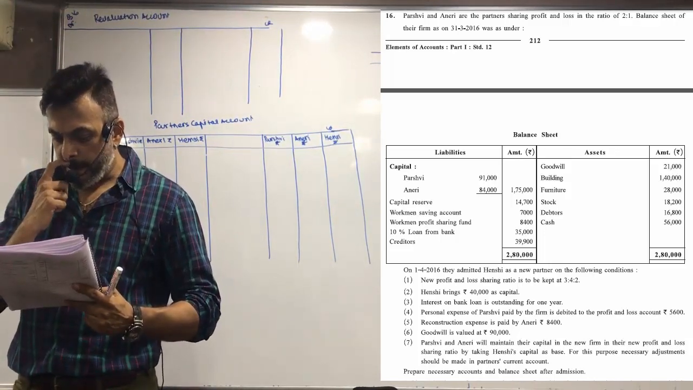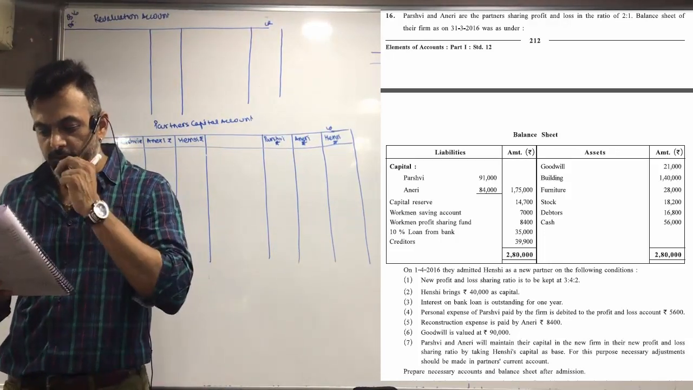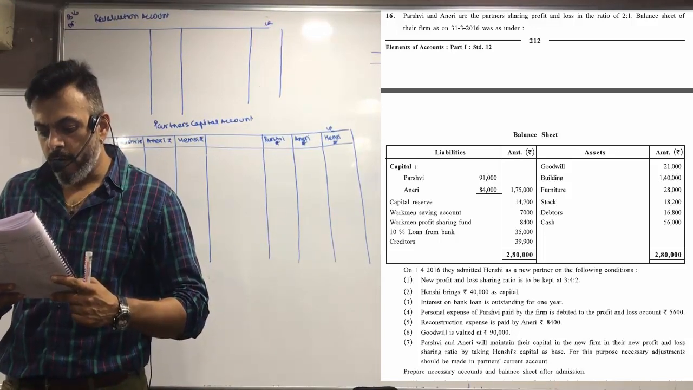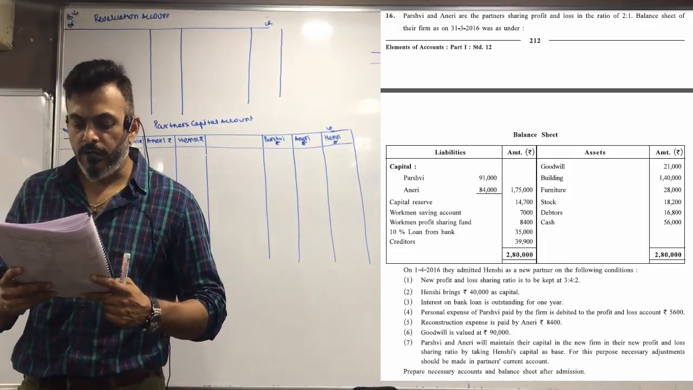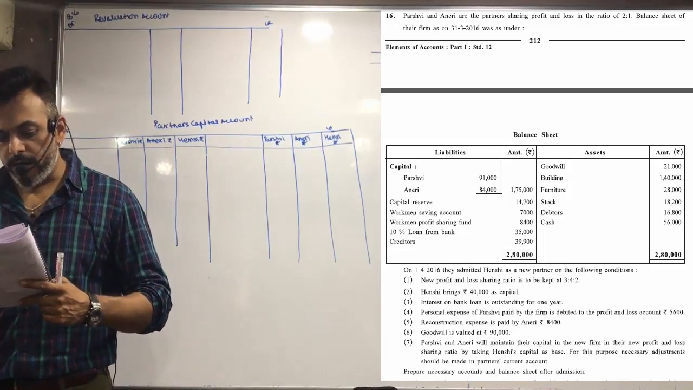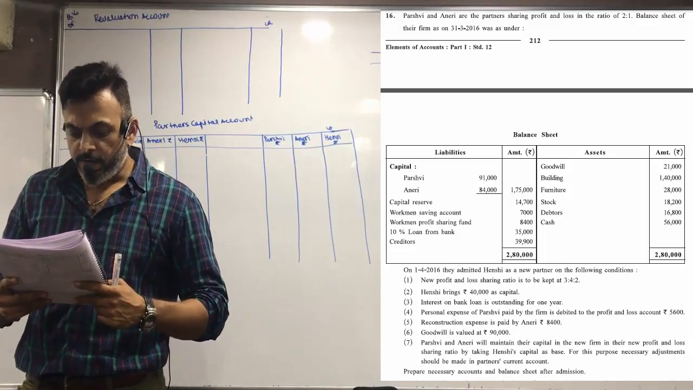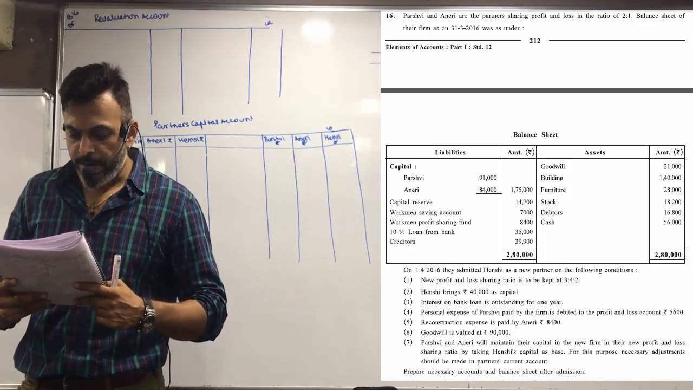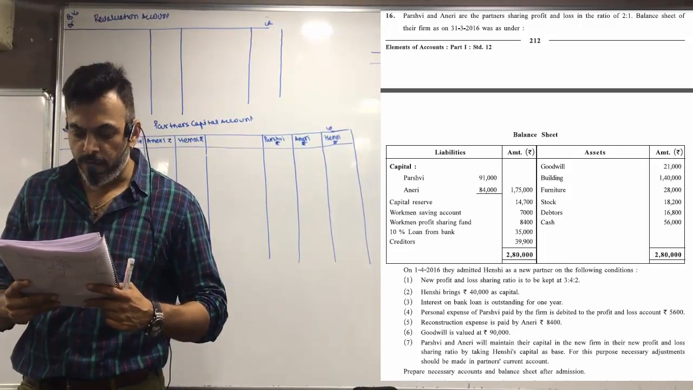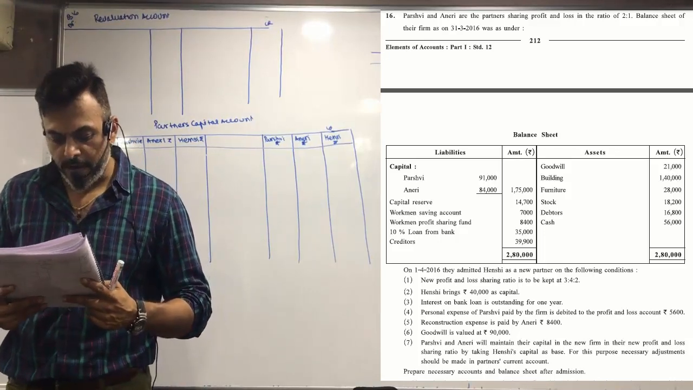On 1/4/16, they admitted Hensi as a new partner on the following conditions. New profit and loss sharing ratio is to be kept at 3:4:2. Hensi brings 40,000 as capital. Interest on bank loan is outstanding for 1 year. Tick karo, 10% bank loan. Personal expense of Pashvi paid by the firm is debited to profit and loss account 5,600. So this we have to adjust in capital account.